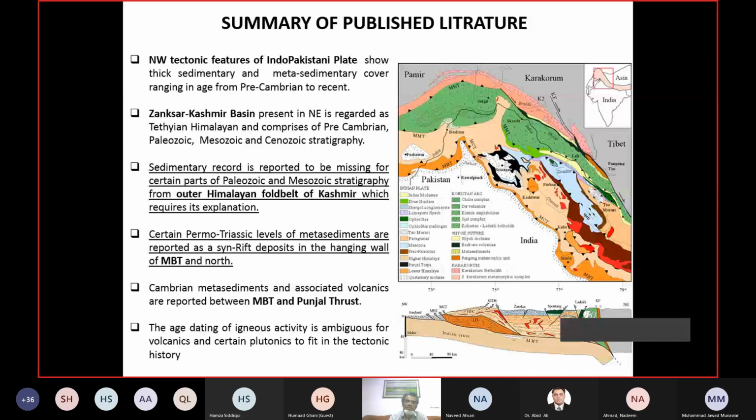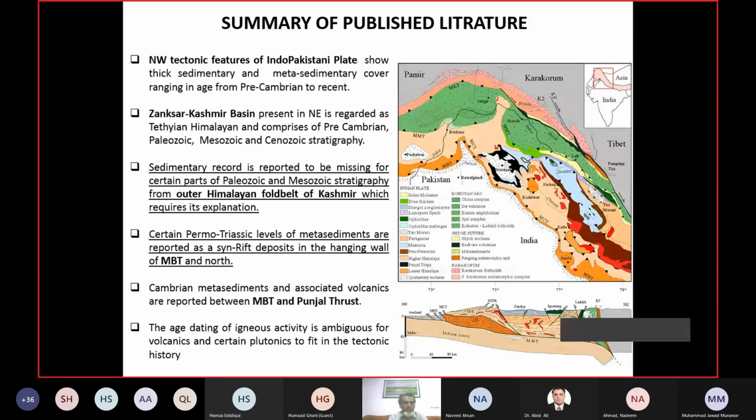Then sometimes it happens when you move across the basin, you miss the sedimentary record. It happens before the Paleozoic level, for the Mesozoic sedimentary stratigraphy level in the outer Himalayan fold belt, which requires explanation. And I do have one explanation that could be erosional or non-depositional. Do we have some clue for that? I mean, we need to bring something into it. I might be sharing a very weak idea that might be available in the gravity data slide.